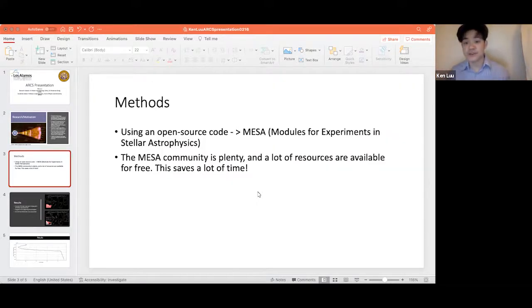Because gamma ray bursts are violent, and through these violent processes, they produce very highly complex physics. To reduce this complexity, we approach our question in a tractable way. We are using an open source code called MESA, which stands for Modules for Experiments in Stellar Astrophysics. We are using MESA because it provides us the necessary information to further our studies so that we do not have to reinvent the wheel every single time by developing our own code for the hard physics, which is very time consuming. And next slide, I just want to show some of the results of the capabilities of MESA.